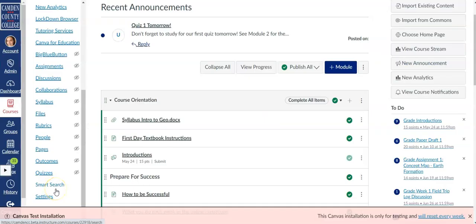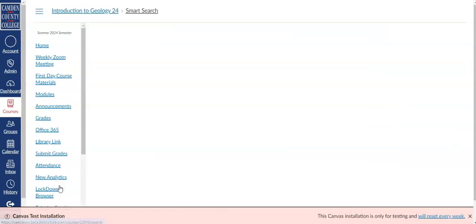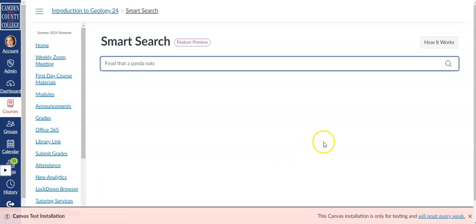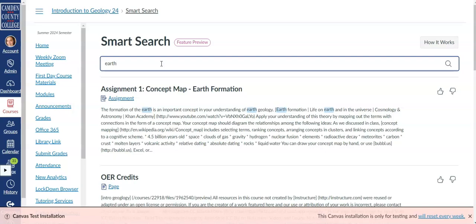Smart Search is another new feature in Canvas that will be made available on August 23rd. The Smart Search will be accessed in the left-hand navigation menu and will allow you and your students to search for terms and phrases within course content. Students will only be able to access content through the search that is already available to them.